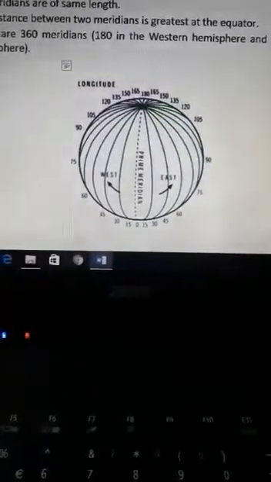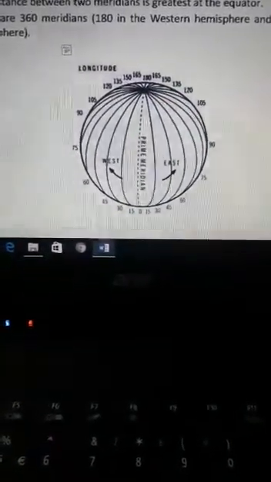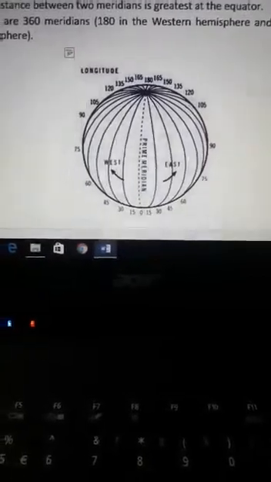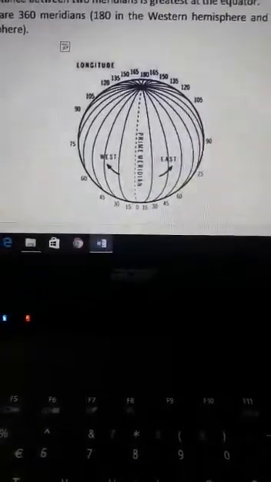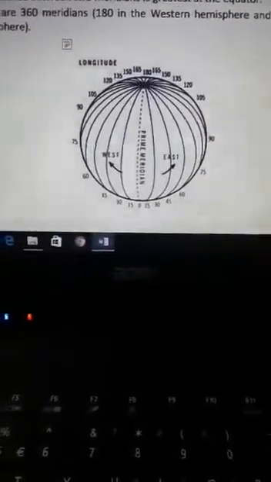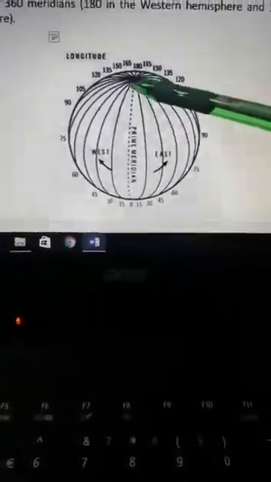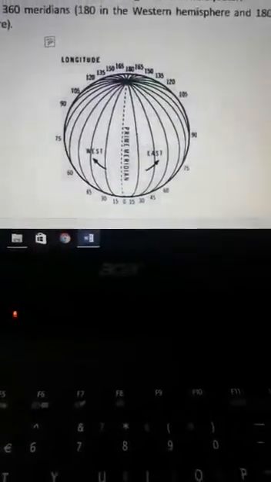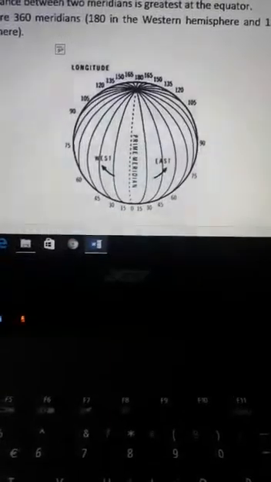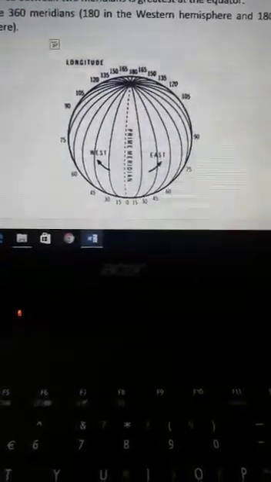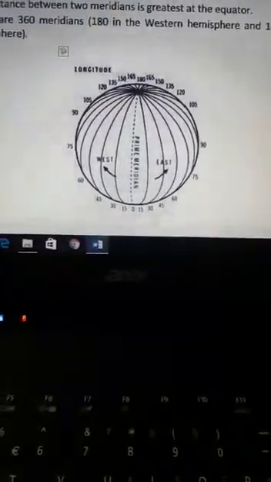Now, like the equator is the important latitude, as it divides the earth into two equal parts, like this only, the prime meridian is the important line of longitude which passes through the center of the earth or globe.